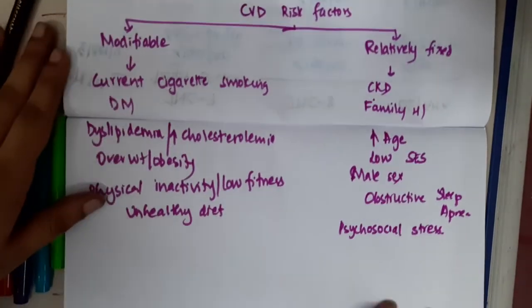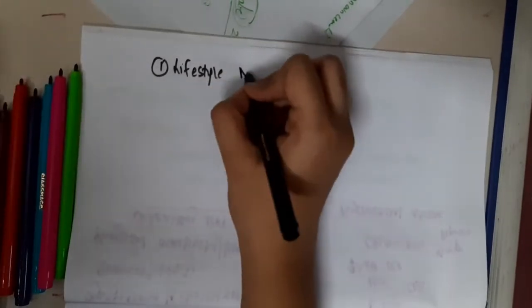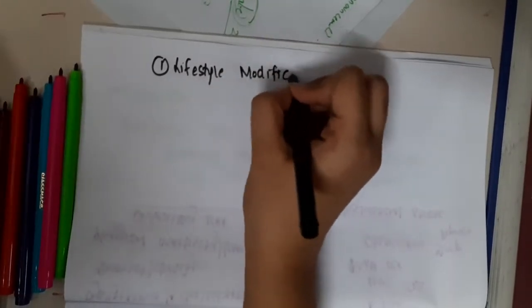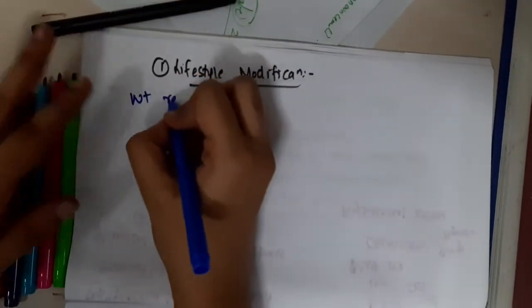Okay, now if you see the management of hypertension, first we should see lifestyle modifications. In lifestyle modification, first you should ask the patient for weight reduction.